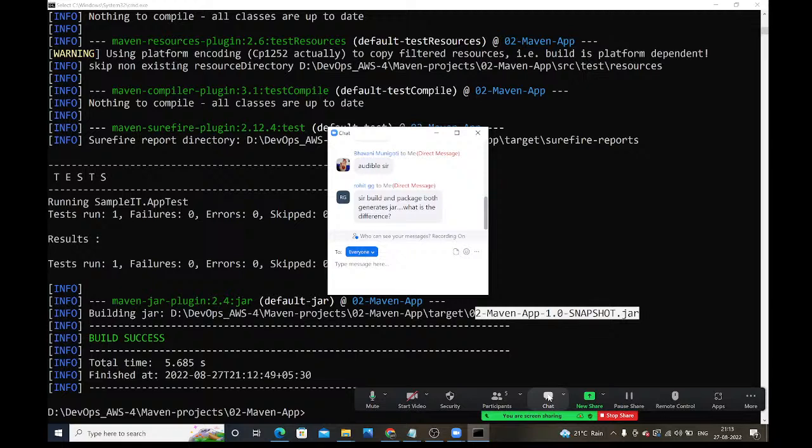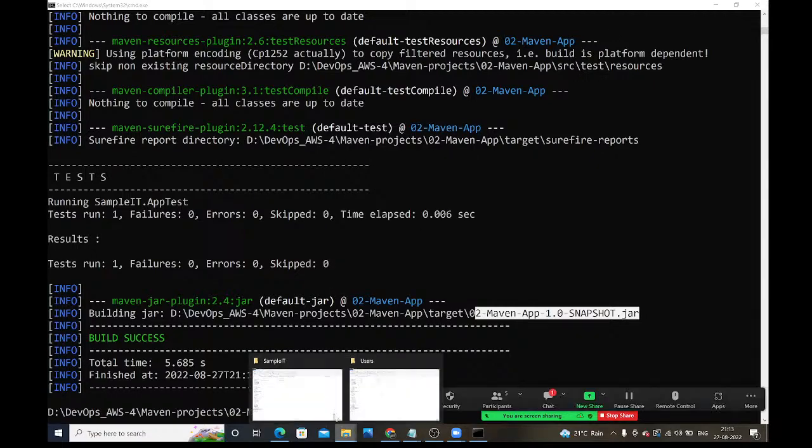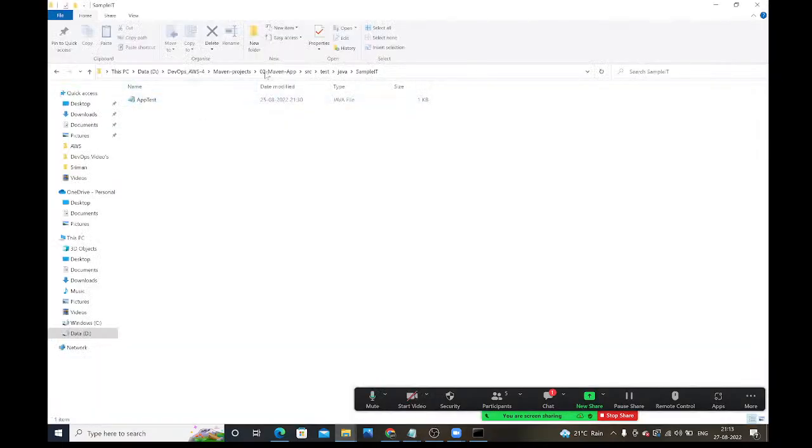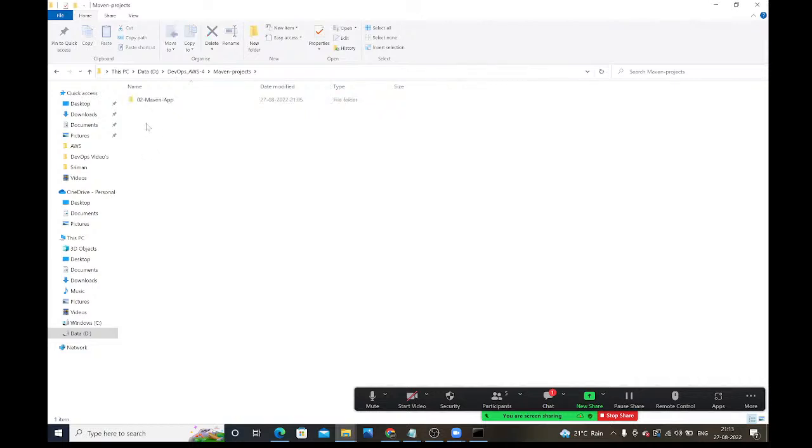Build won't generate it. Package only will generate it. I will tell. See guys, let me show here. Let me go to the target folder. Inside the target folder, see, this jar file got generated.